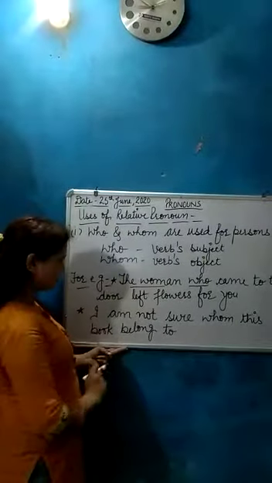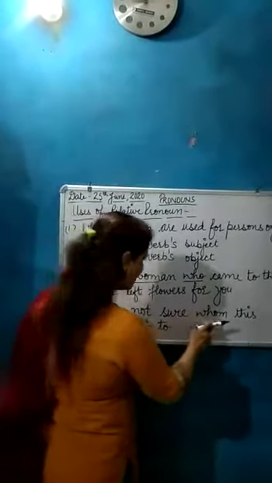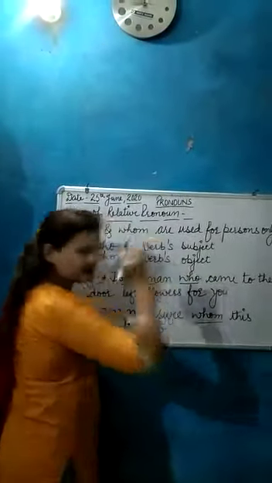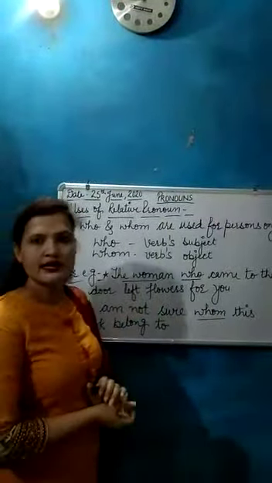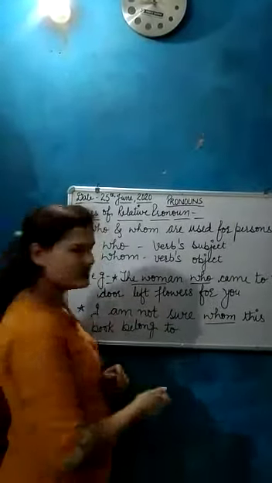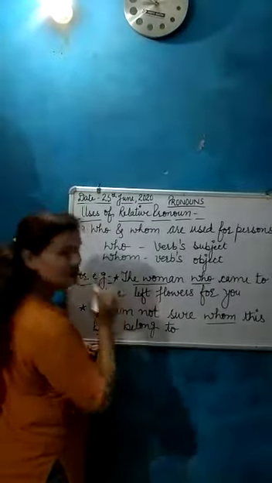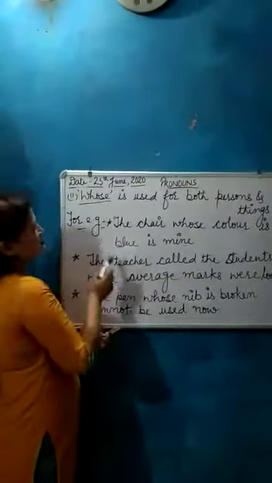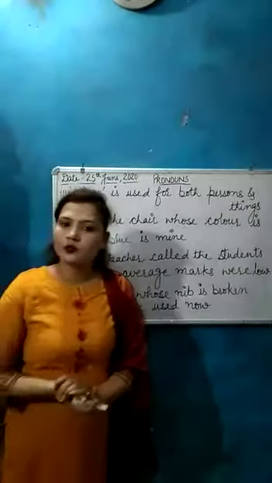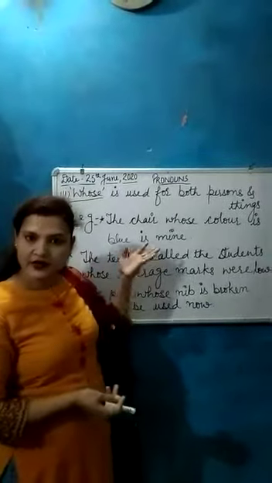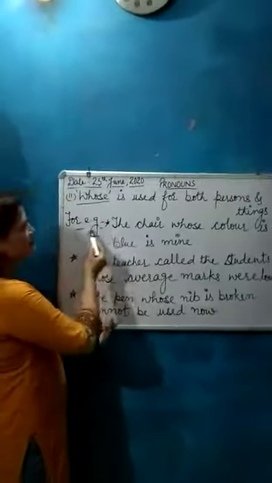In the next example, I am not sure whom this book belonged to. Here we use whom as a relative pronoun. In this sentence, whom refers to a person but as the verb's object. The next one is whose. Whose is used for both persons and things. It is clear from these examples.